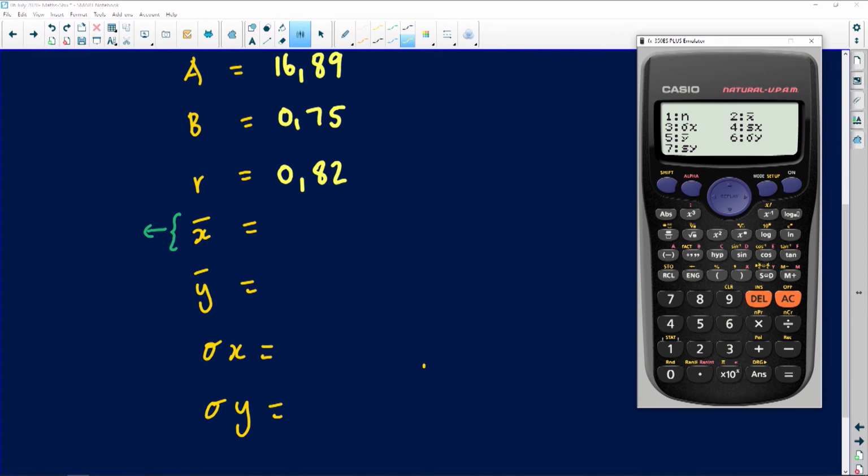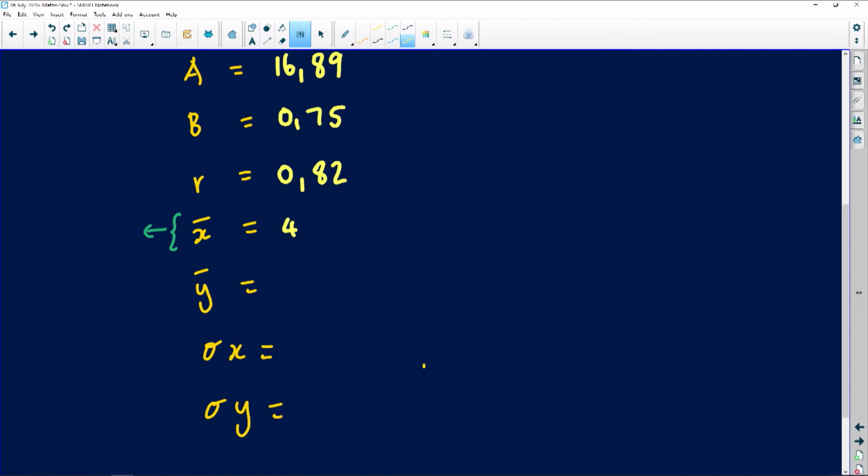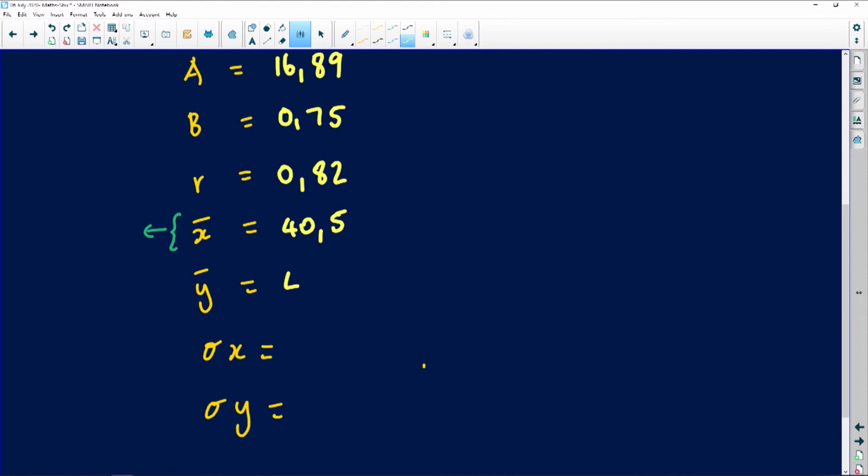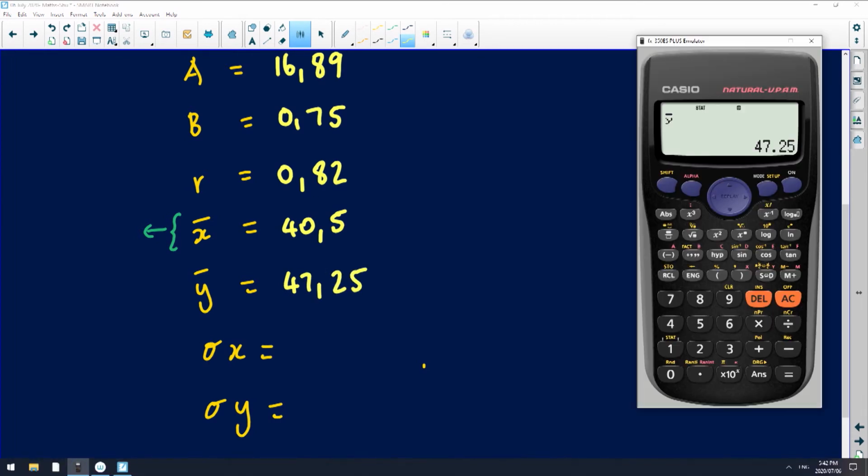So I press 4, and you will see that X bar is number 2, and Y bar is number 5. So option 2, equality sign, 40,5. So this is 40,5. And then I'm going to go back for the Y ones, shift, stats, variance, option 5, equal to, gives you 47,25. Collect these things. It takes about 5 minutes to get all this done, but you have answered all the questions anybody can ever ask you on this information.